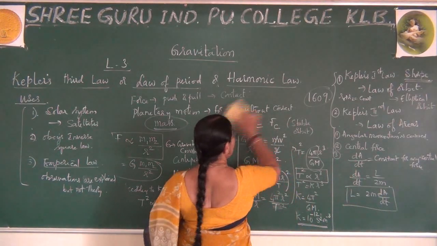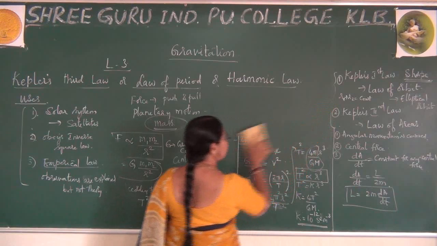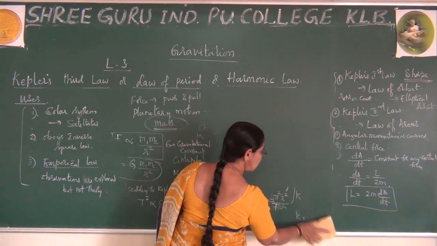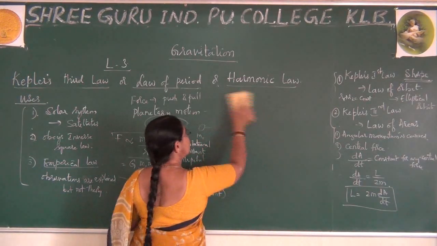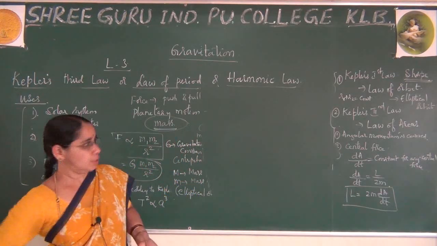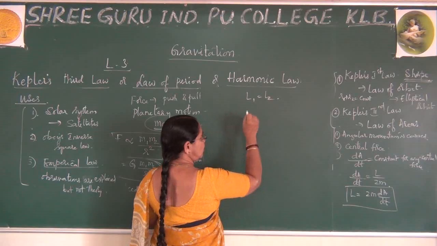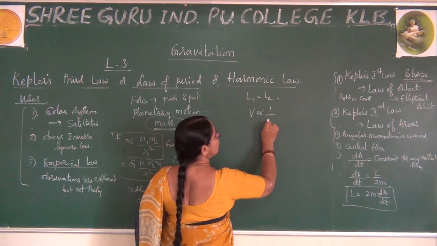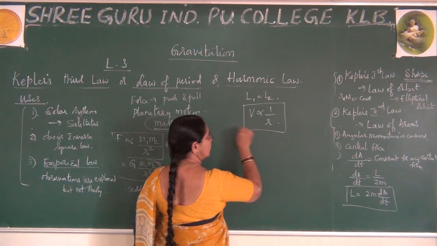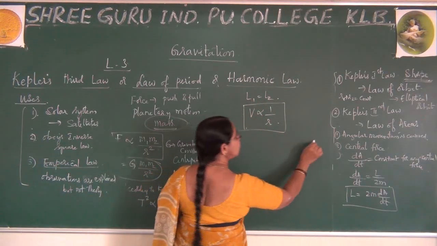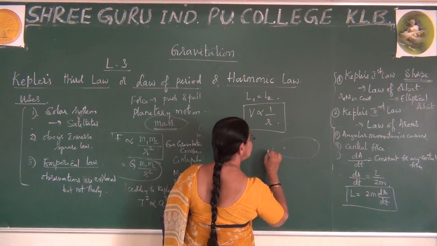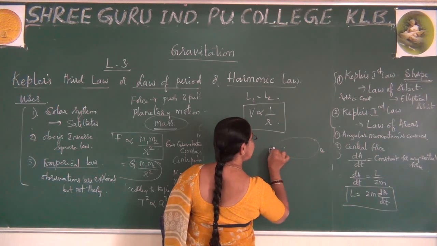I also explained one more point there. What is it? Selecting 2 points on the orbit, where angular momentum is conserved, we proved that v is proportional to 1 by r. So if I select 2 points in an elliptical orbit, one is perihelion and one is aphelion.